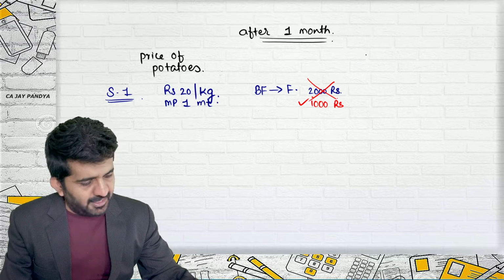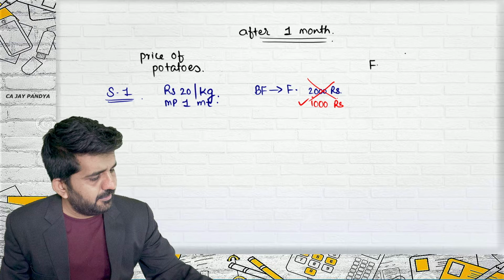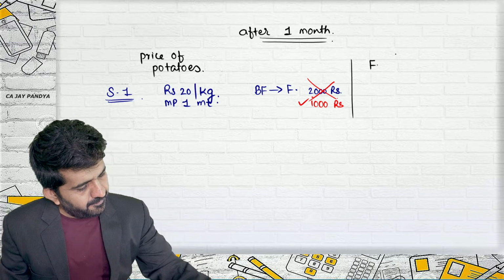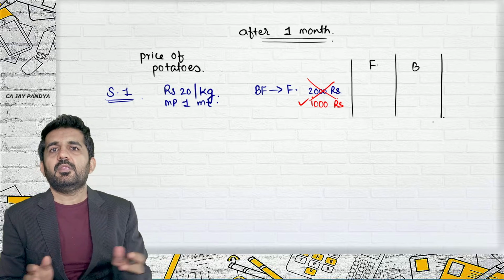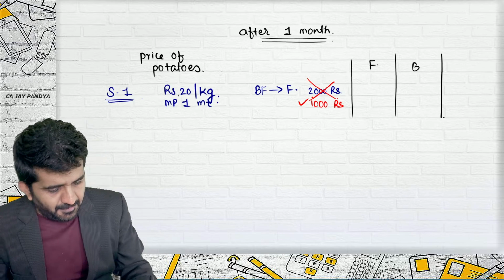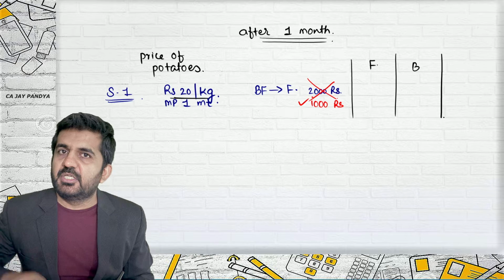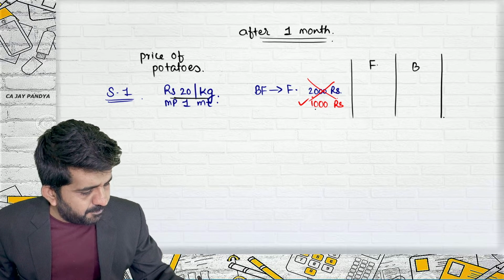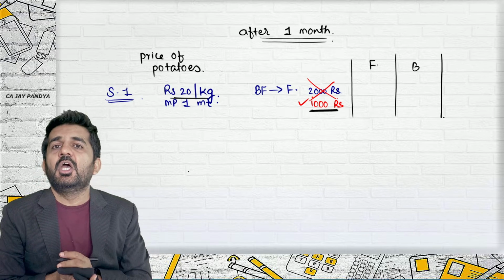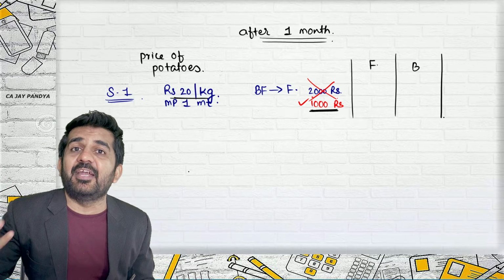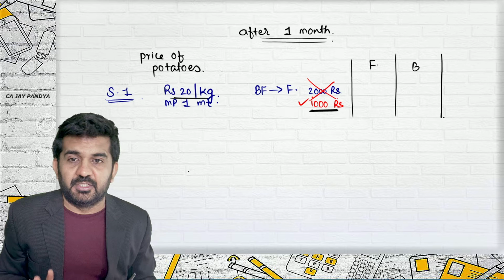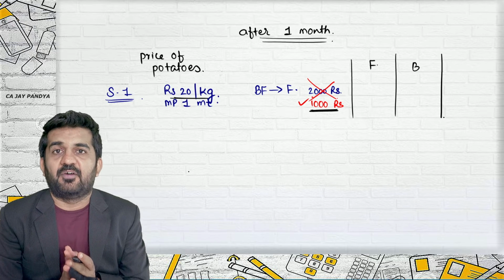My question is, there are two parties, farmer and Balaji Wafer. The market price is 20 rupees. What Balaji Wafer is paying is 1000 rupees only. Is it all right? My question is, who will be happy and who will be sad after 1 month?